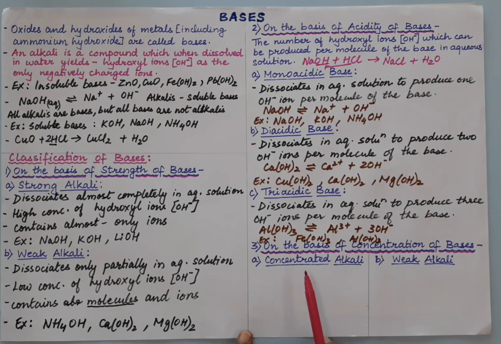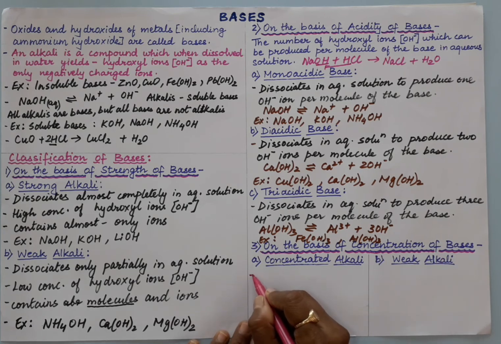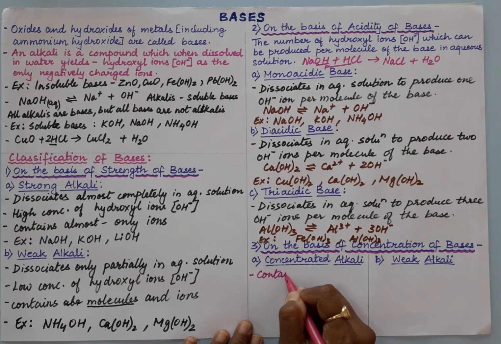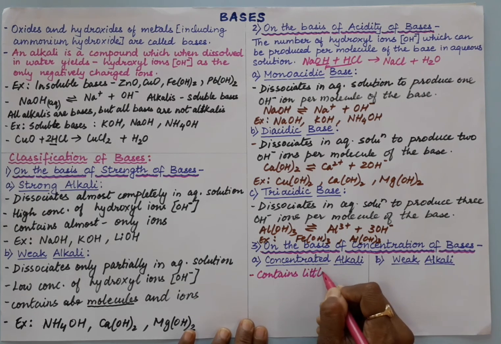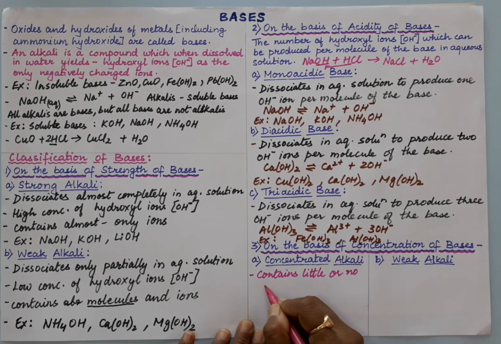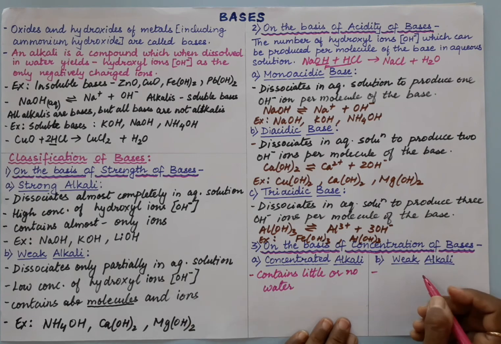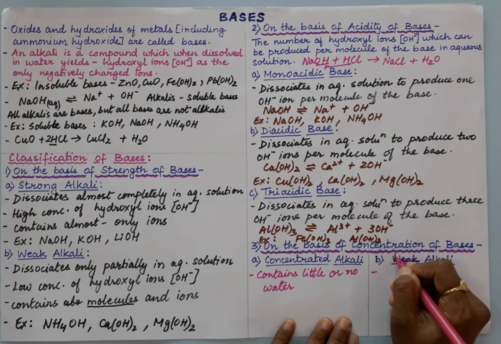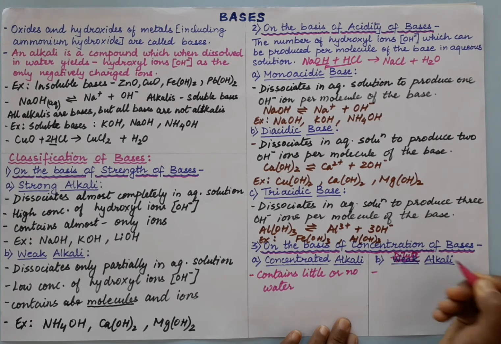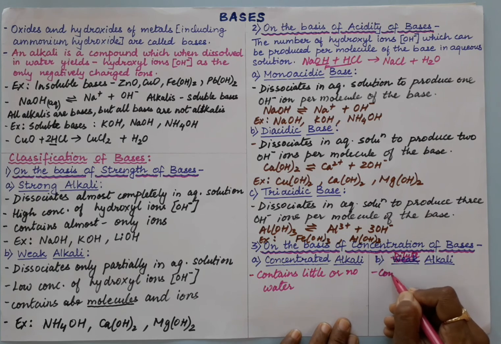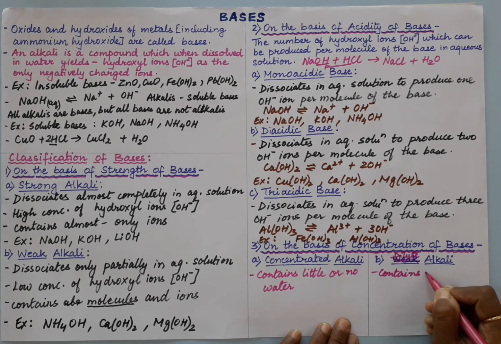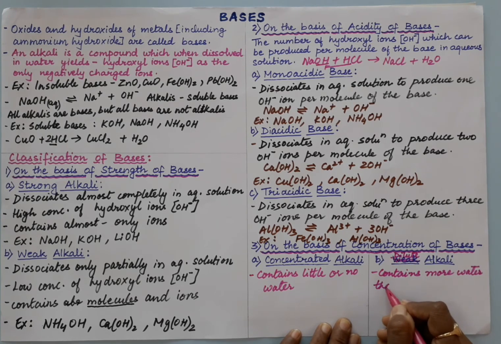Now we will also study how to classify on the basis of concentration of bases. Again, a concentrated acid contains little or no water, and here we will have concentrated alkali and dilute alkali. Dilute alkali contains more water than the alkali.